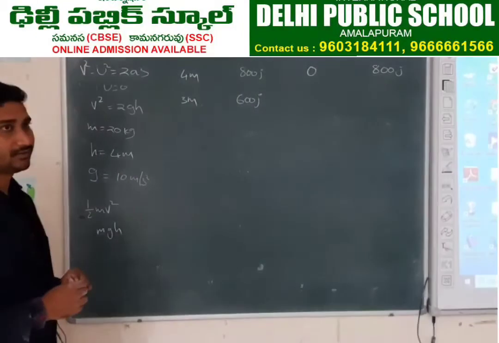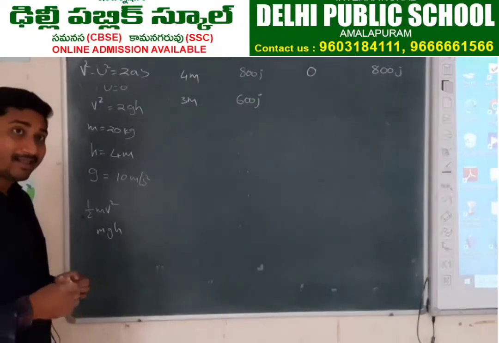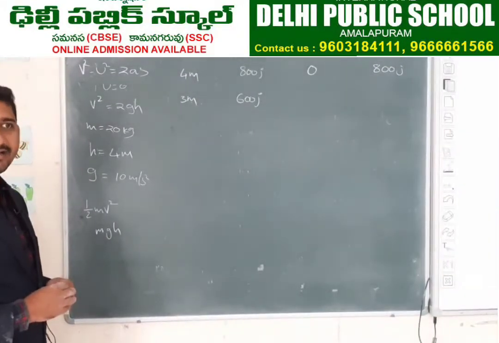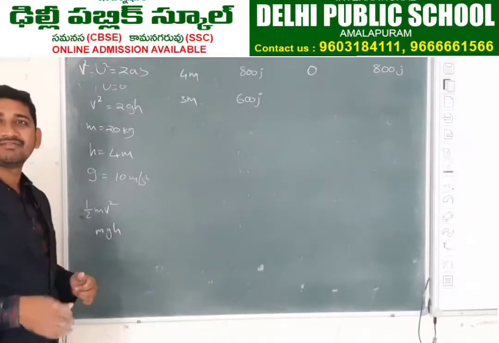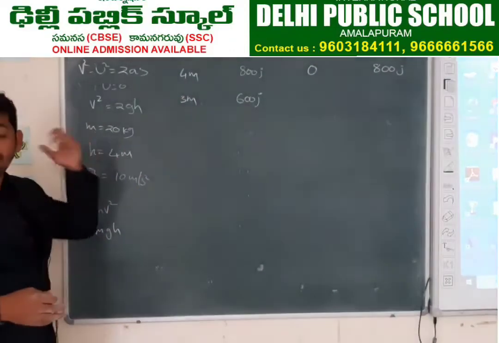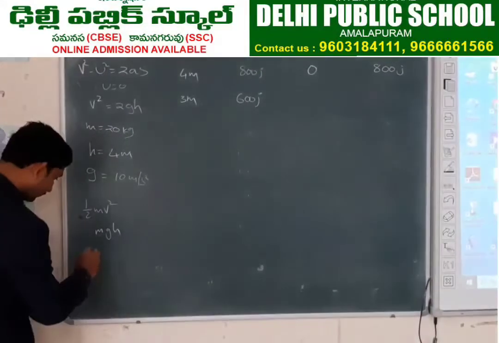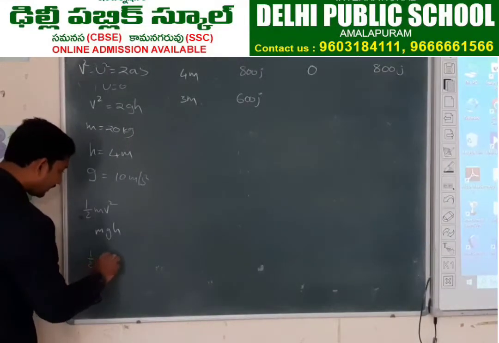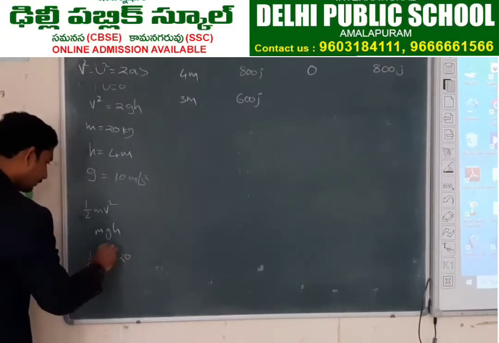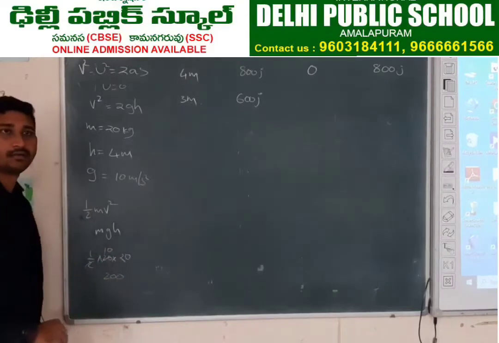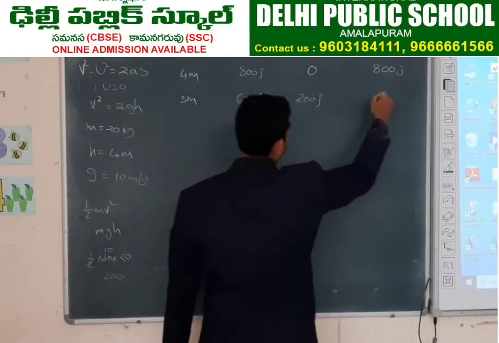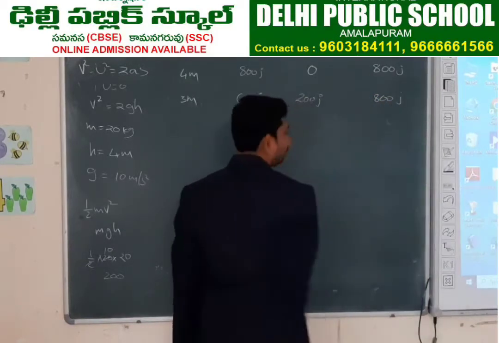400? By 2, 2 is 200. Calculate it without calculator, you are saying. If the board is big, I will calculate. Okay, I'll do. Half into mass 20 into v square, we got 20. So it is 200. So half mv square is 200 joules. Total is 800 joules.